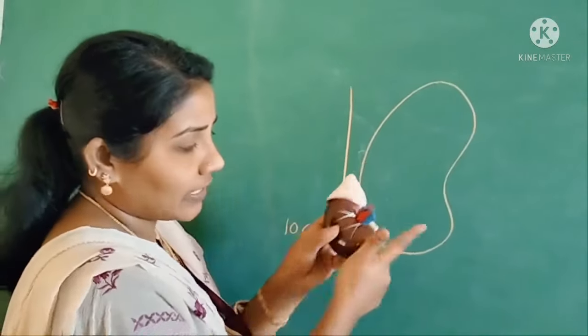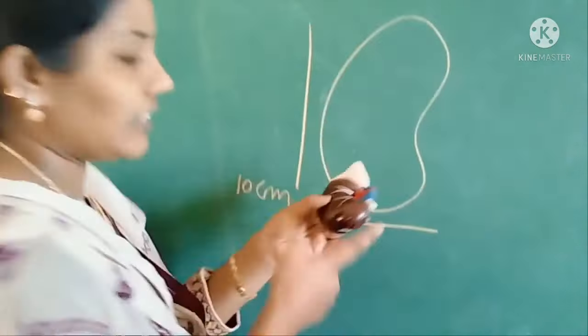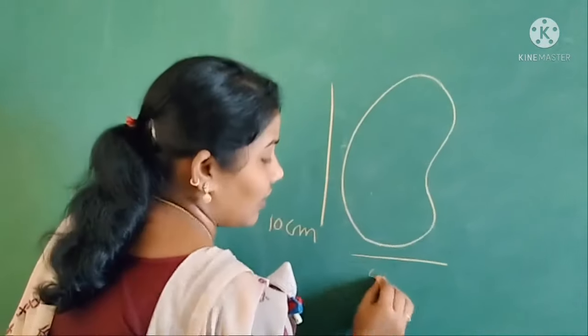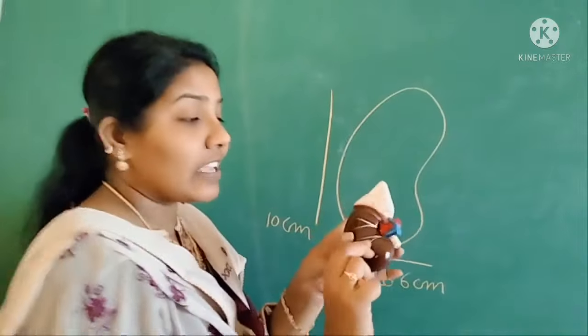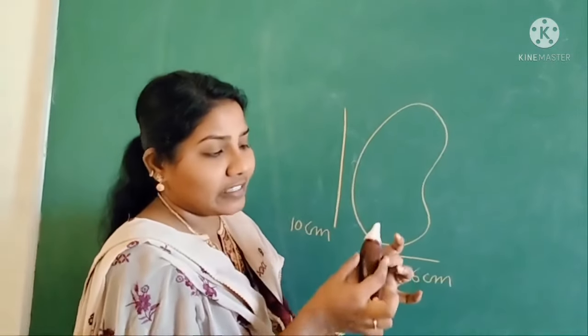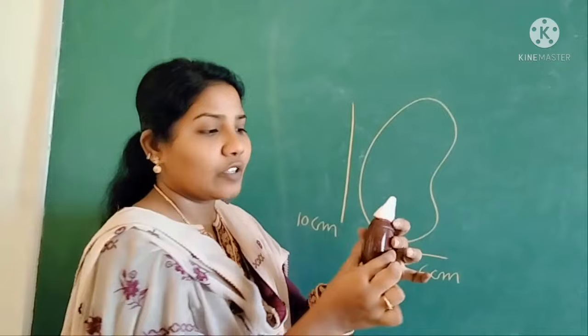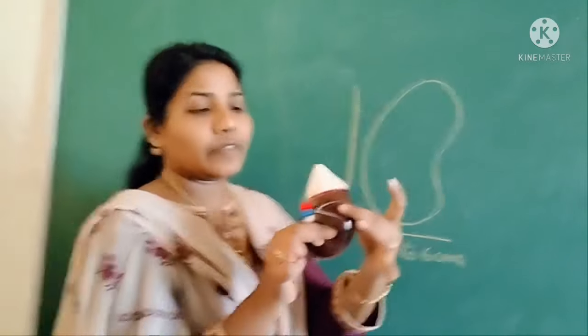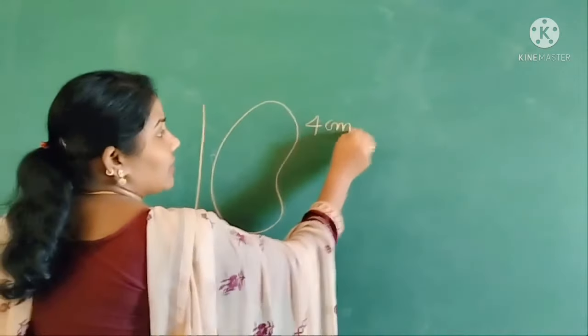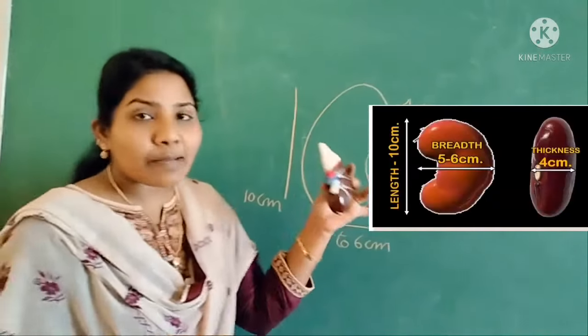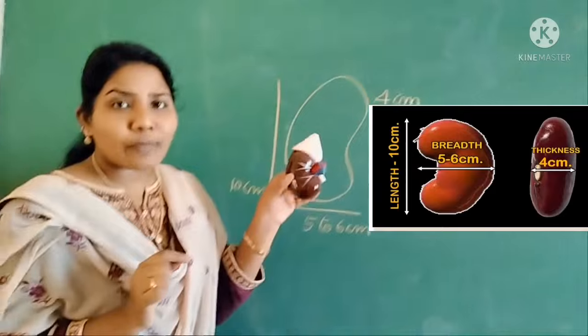This is the width of the kidney, which is 5 to 6 centimeters. And this is the thickness of the kidney, that is 4 centimeters. So these are the measurements of the human kidney.